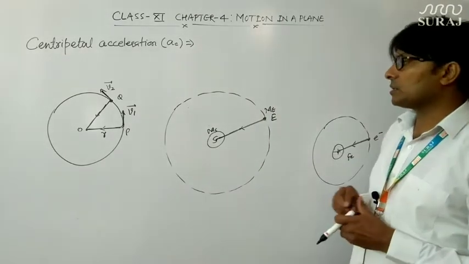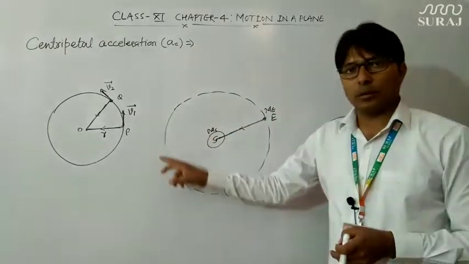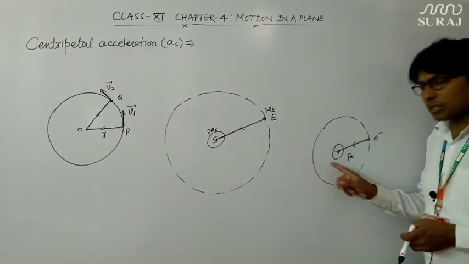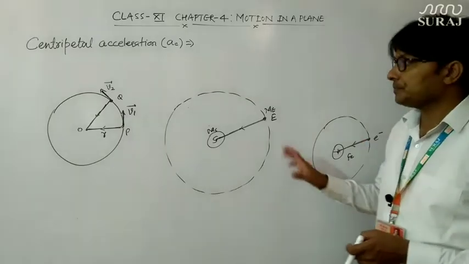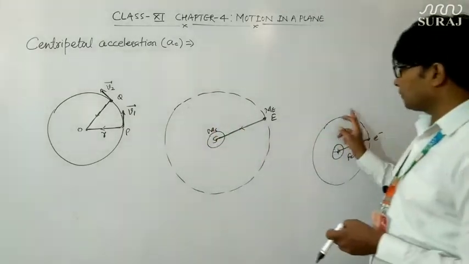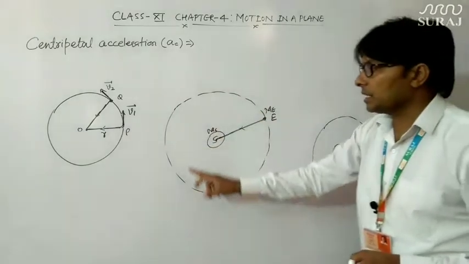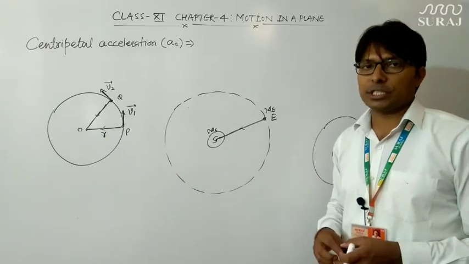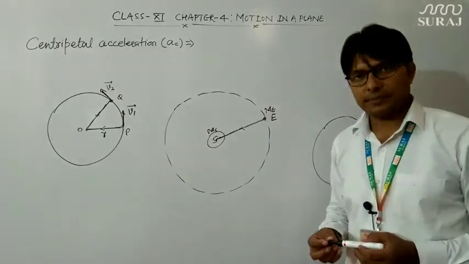We know that the earth moves around the sun with uniform speed, and likewise the electron moves around the nucleus with uniform speed, but the direction of the electron or earth keeps on changing, therefore the velocity keeps on changing, and that's why this centripetal force exists.